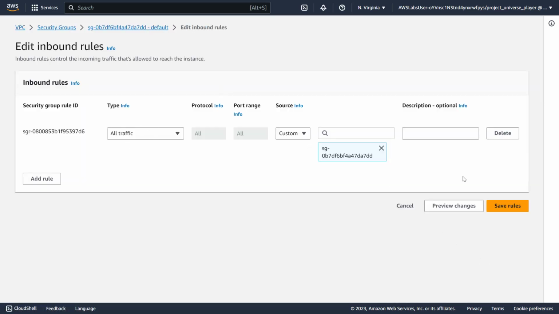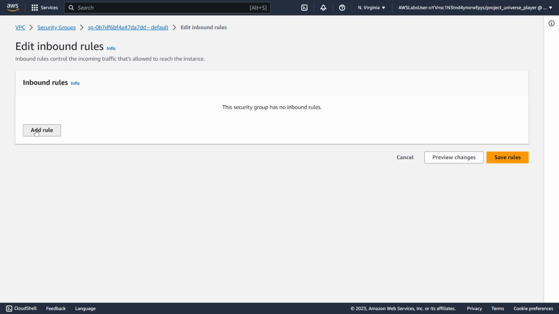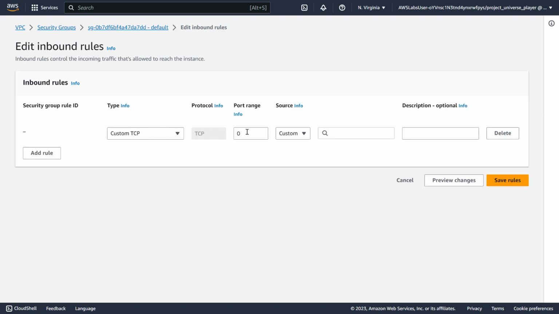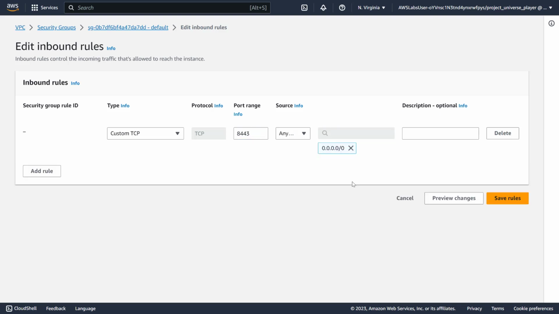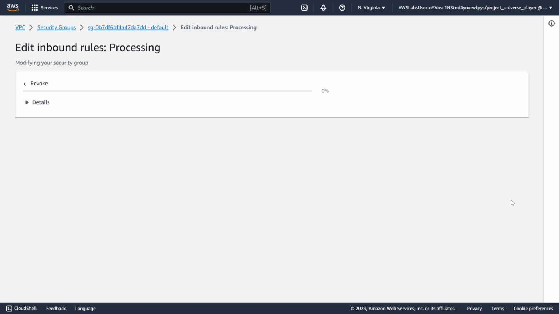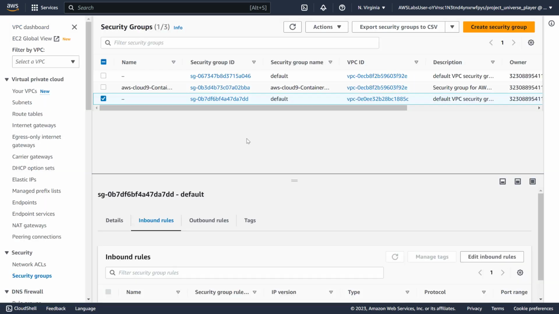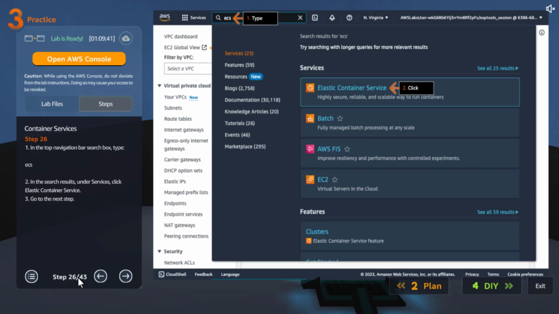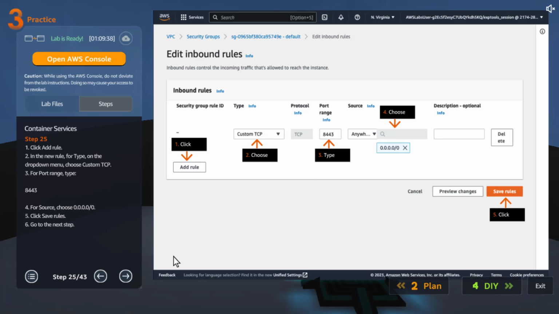Now this is allowing everything, which is a very bad idea. Cancel that out. Add custom TCP port 8443 if I'm not wrong, from anywhere. Save. And we are doing the same, but instead of all the ports, we just put 8443 on only 8443. Okay, yeah, that's what we did.